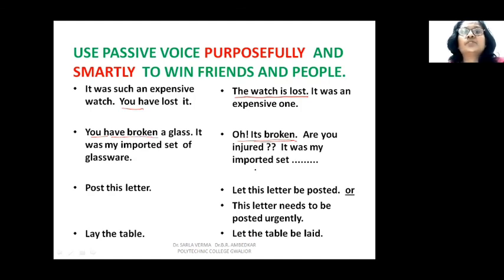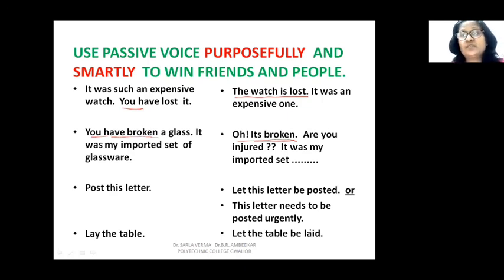And suppose you want to get something done, you can use passive voice sentences to be polite and to get things done without actually ordering or without actually being direct. So your job is also done, your work gets done, and the person doesn't feel humiliated, or as if he is being ordered or instructed. So you have to use passive voice very smartly, with a lot of forethought. So it should be well thought of.